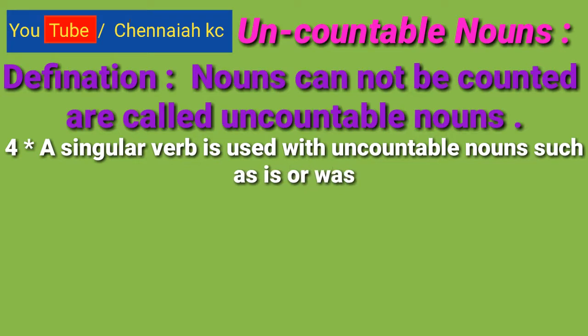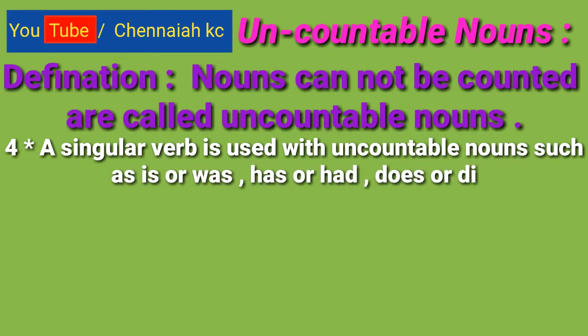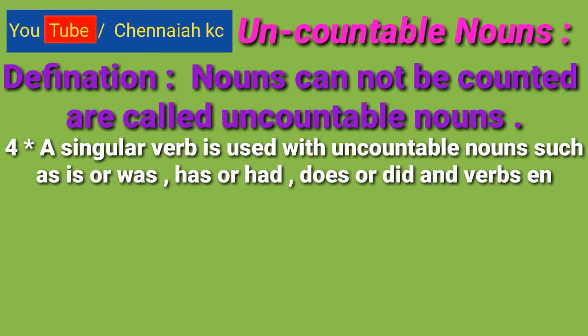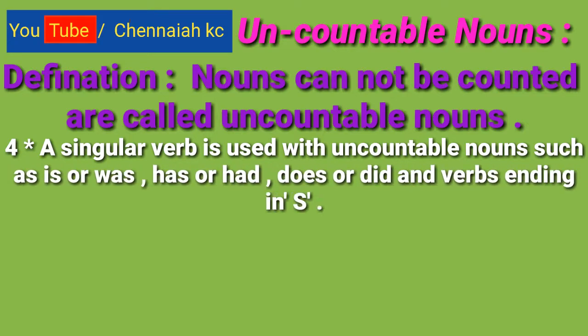Next, fourth important note: a singular verb is used with uncountable nouns, such as is or was, has or had, does or did, and verbs ending in s. Once again I will repeat the fourth important note: a singular verb is used with uncountable nouns such as is or was, has or had, does or did, and verbs ending in s.